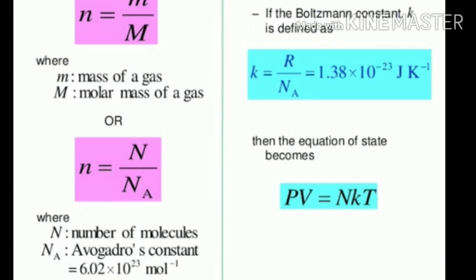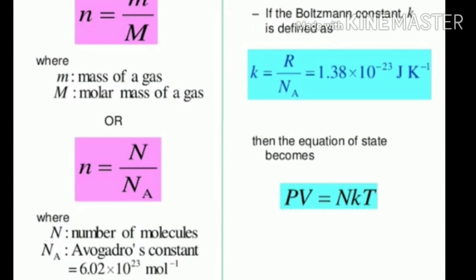Kb is the ratio of universal gas constant R divided by Avogadro's number Na, and therefore putting the value of capital R equal to Kb into Na, and N, the ideal gas equation becomes PV is equal to capital N Kb into T. From Kb is equal to R upon Na, we get R is equal to Kb into Na, and therefore the ideal gas equation becomes PV is equal to N Kb into T.